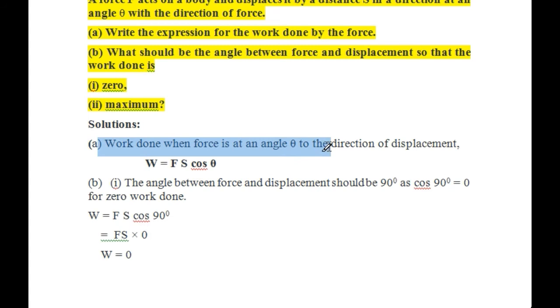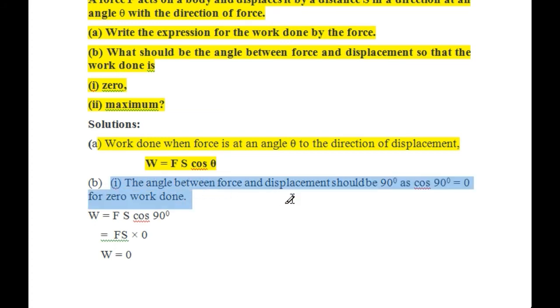The solution: work done when the force is at an angle theta to the direction of displacement, W equals F S cos theta, and the angle between force and displacement should be 90 degrees, that is cos 90 degrees equals 0, for zero work done. Therefore W equals F S cos 90, as cos 90 equals 0, work done will be equal to 0.